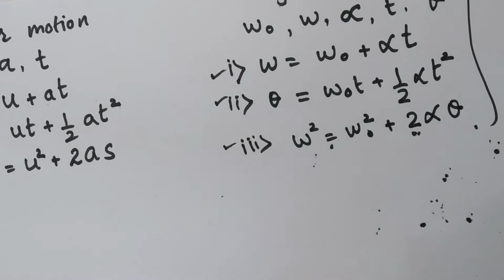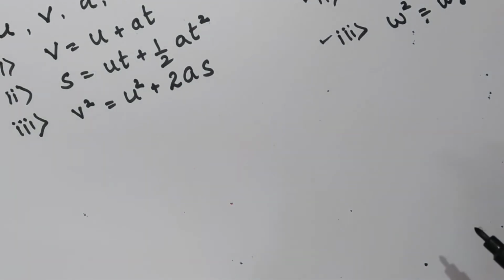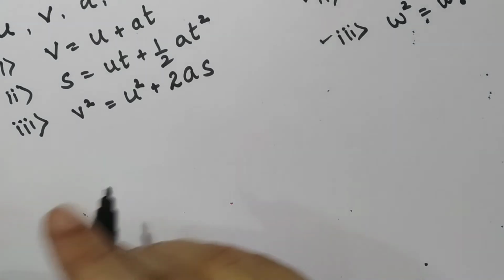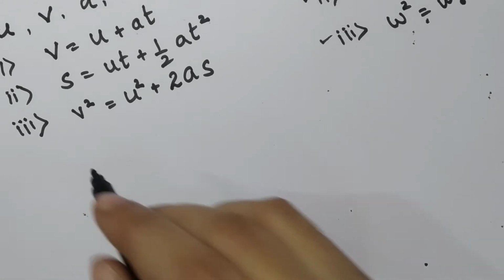Okay. Now the third thing that you will have to study is about the forces, real forces and pseudo forces. What do you mean by force? First and foremost thing, let us see what is the meaning of force.